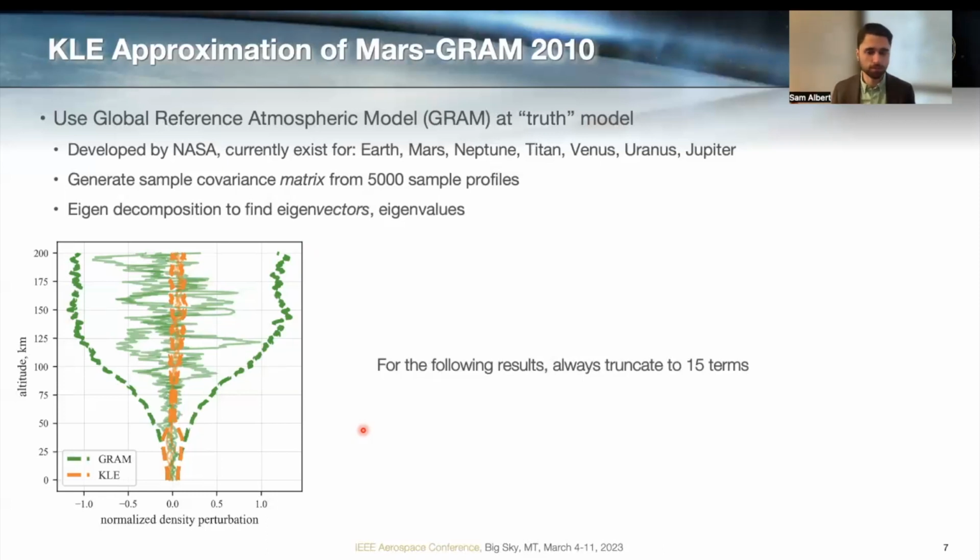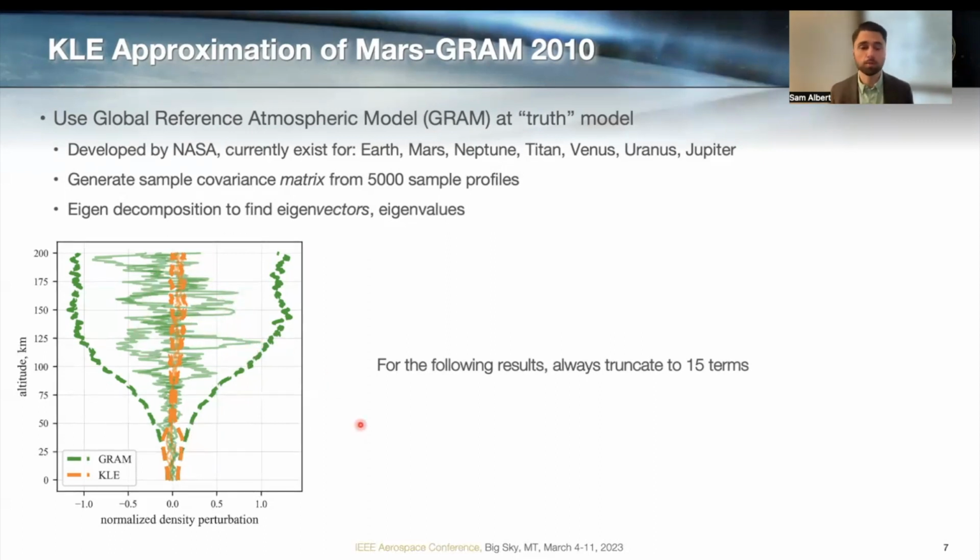So if we increase the number of terms sufficiently, we should have a very good approximation, but I'm setting the number of terms quite low because it will be a better basis for comparisons that I'm going to make later in this presentation. And I'll also point out that you can see it's performing really well here at low altitudes. And then very quickly, it's capturing a lot of the variability here. And then above about 50 kilometers or 40 kilometers, it's capturing almost none of the variability. It performs very poorly at these high altitudes.